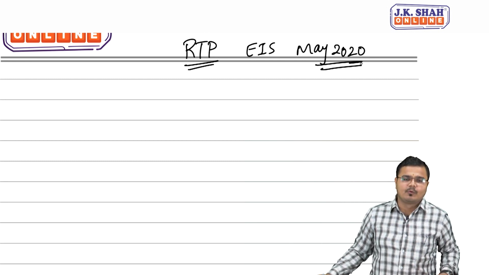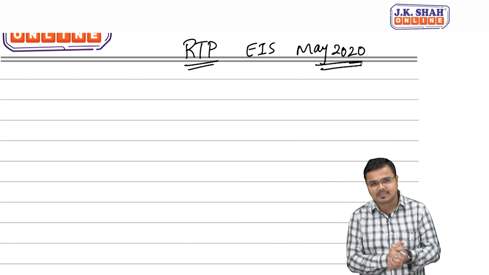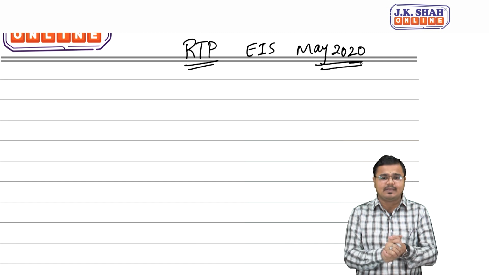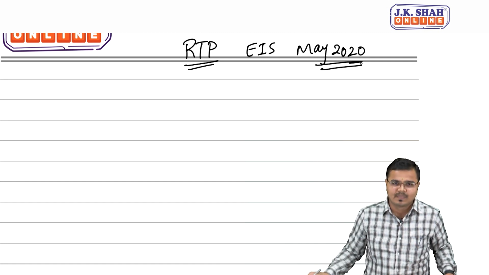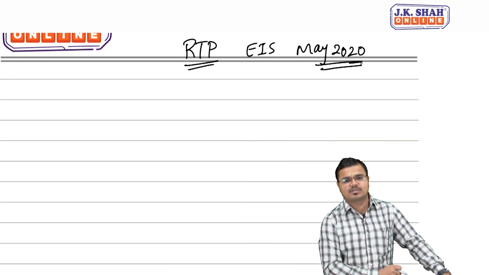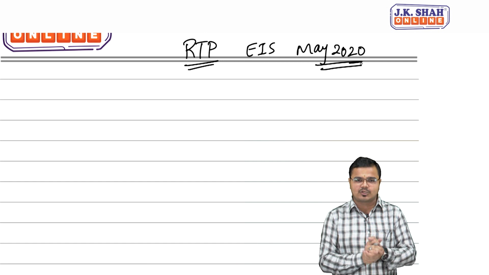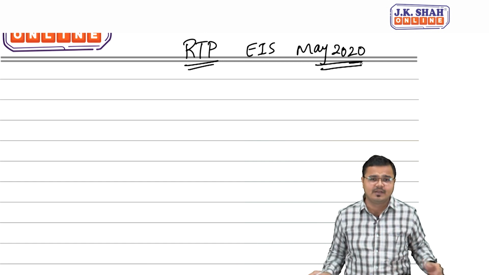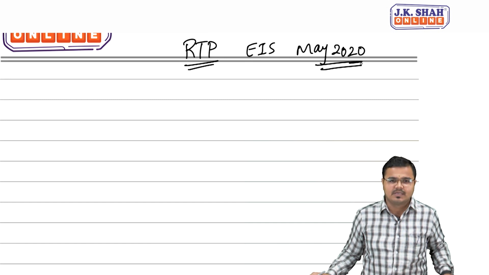One more example I'll give. The institute asked about mobile computing, limitations of mobile computing, as one more question in the RTP. In the same examination year, May 19, they asked the same question in the paper for 8 marks. So you can presume that certain questions from the RTP are taken by the institute in your actual question paper. So I would request everyone to thoroughly solve all RTPs of previous exams.